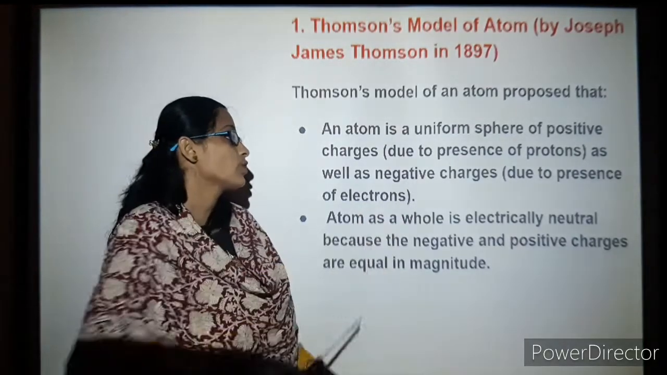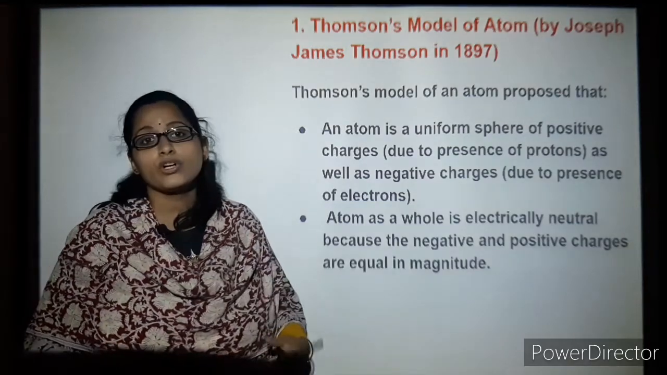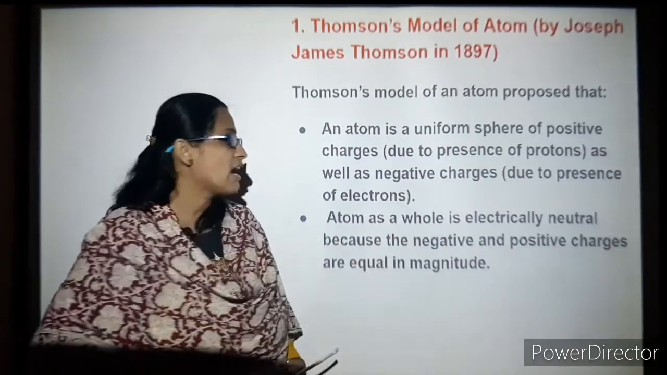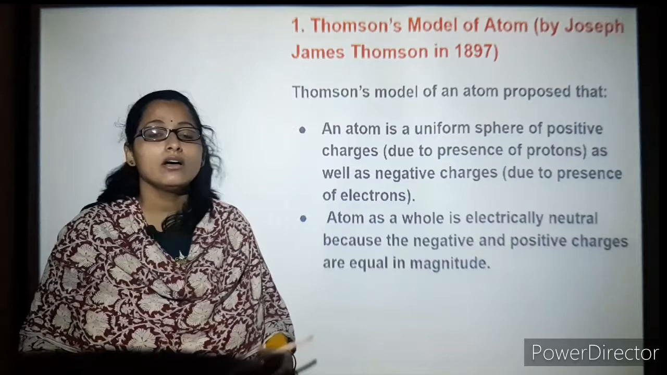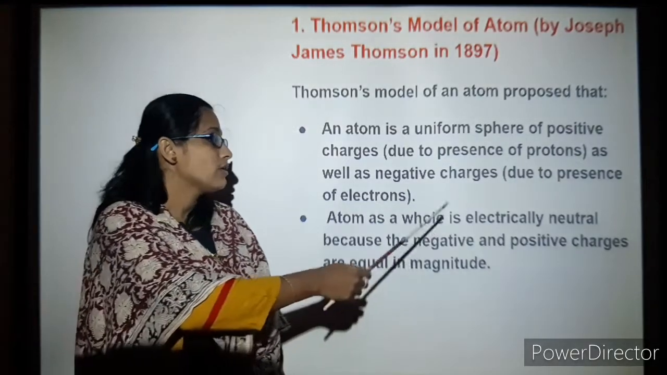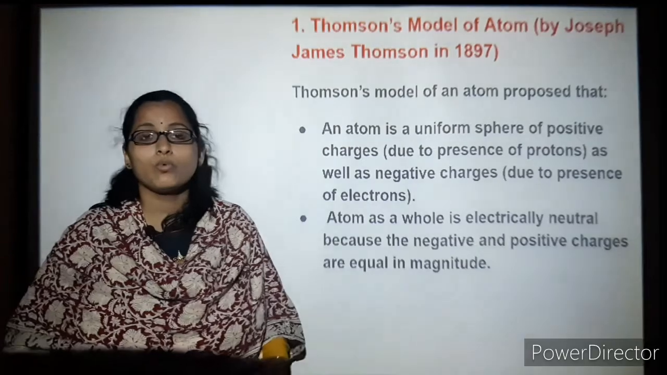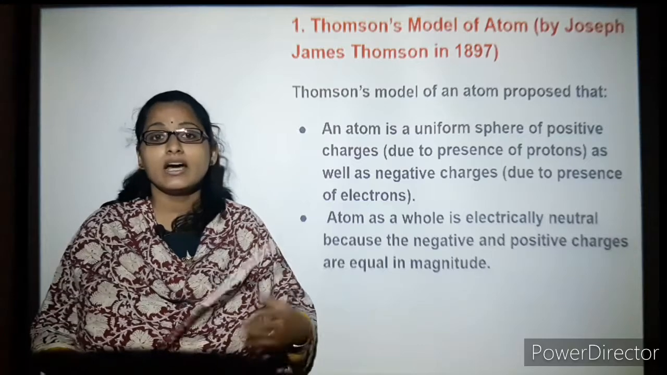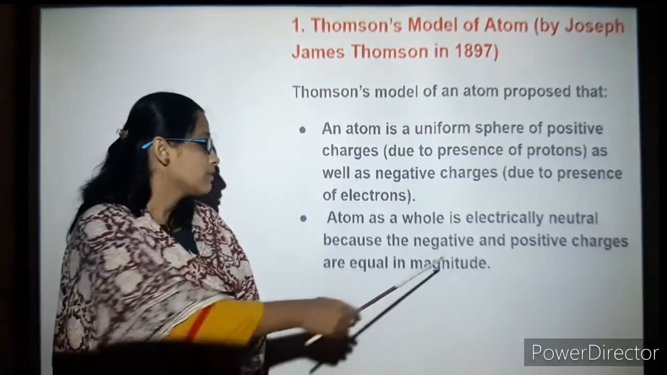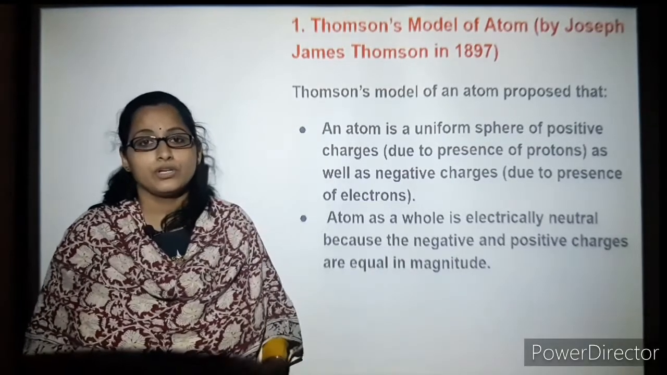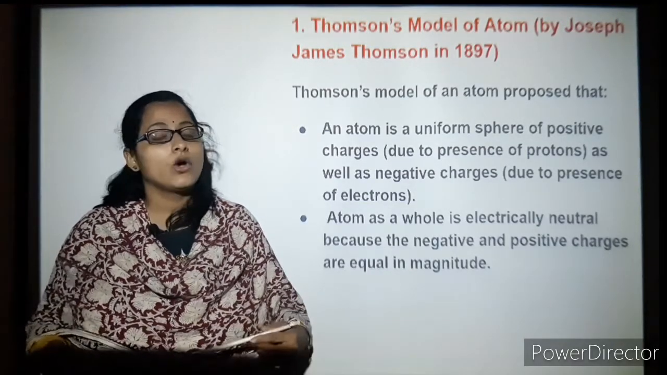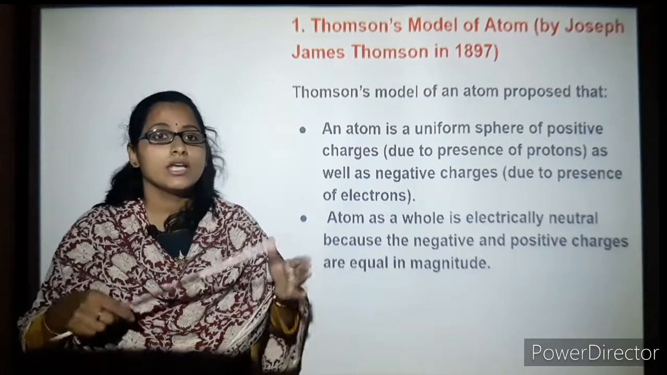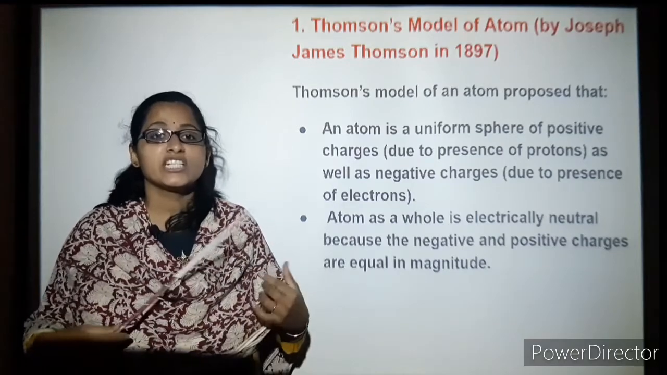Due to the presence of protons, it is positively charged, and also it is negatively charged because of the presence of electrons in the atom. So the atom as a whole is electrically neutral. What did he say? That as it consists of positive and negative charges, they are electrically neutral. The positive and negative charges are equal in magnitude, so they are dispersed equally along with the protons. The neutrons are also distributed equally in the sphere.